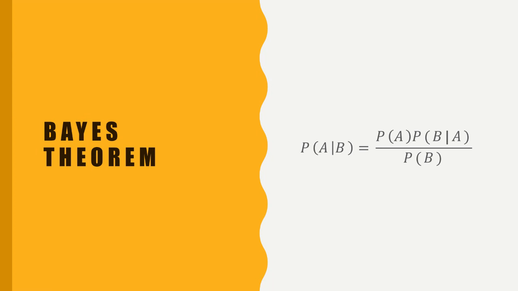Okay, if you pay more attention here, what we are doing is the probability of A when B is given. That's what we are going to calculate when we already know the probability of A. So here you should understand that probability of A is different from probability of A when B is given, and then probability of B when A is given, and probability of B. Okay, so we apply this formula,